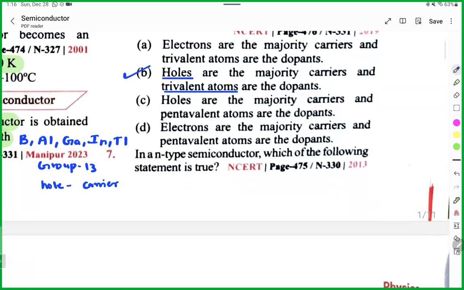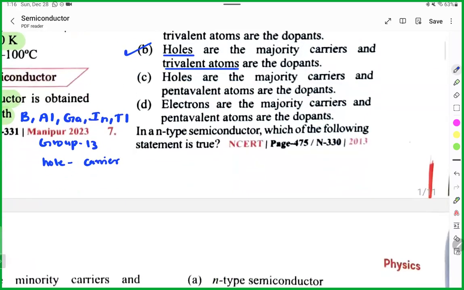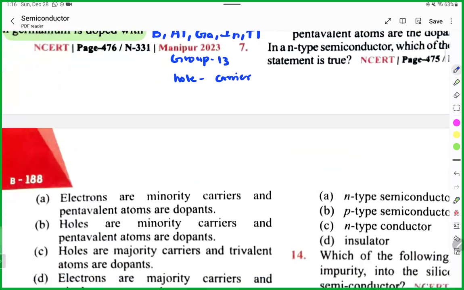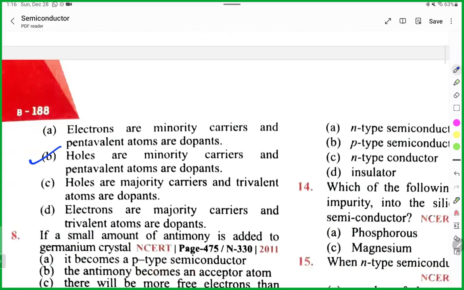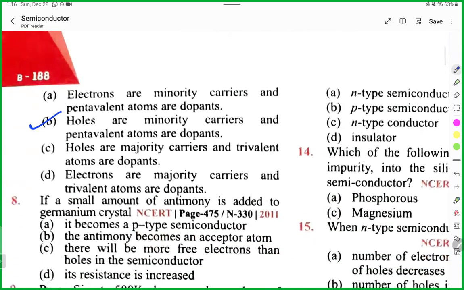Done. But in the N-type semiconductor, which statement is true? Opposite to the sixth question. Option B. Option B, correct. Minority charge carrier is holes, majority is electron, and pentavalent is the dopant atom. So whatever we do in the table is working for your NEET also.